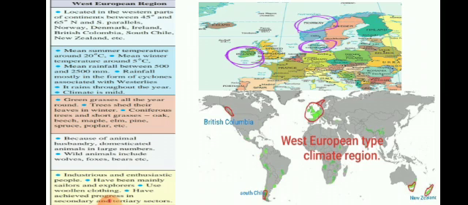It rains throughout the year. So these regions receive almost throughout the year the rainfall. Climate is mild. That means not too hot or not too cold. It is mild. Natural vegetation: green grass all the year round. So obviously because of the rainfall they are having grass growing throughout the year.